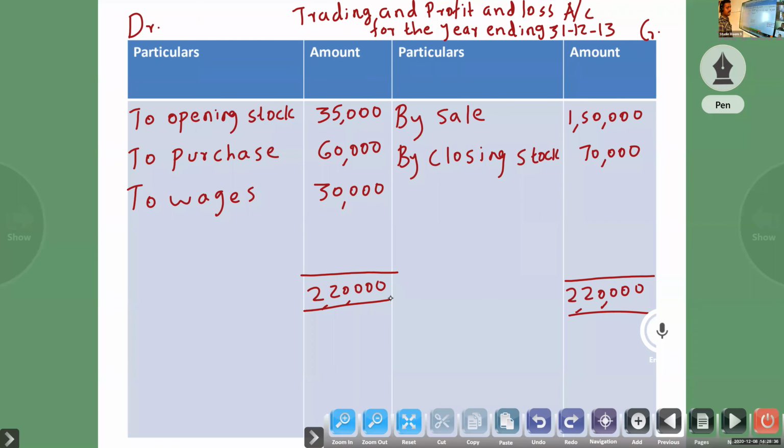Then the balance figure goes to the profit and loss account: to gross profit carried down, 95,000.